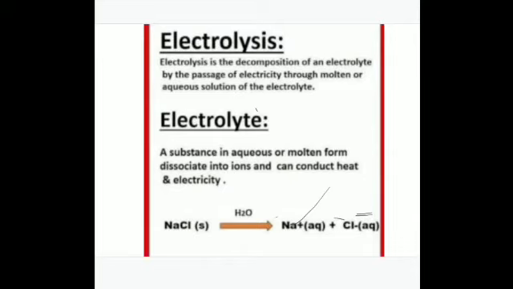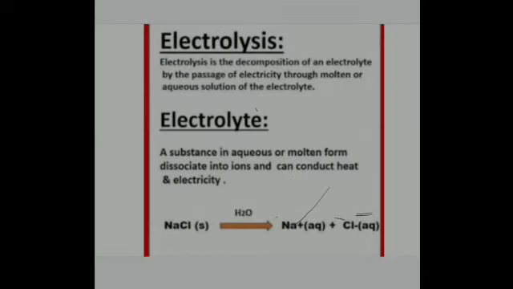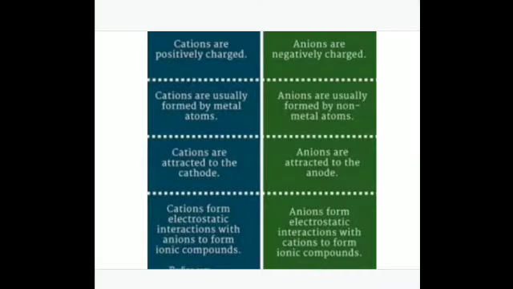An electrolyte, I have just told you, is a chemical compound that conducts electricity by dissociating into ions when dissolved in a solvent. Then strong electrolytes and weak electrolytes: strong electrolytes are substances that dissociate completely into ions in an aqueous solution, and the weak ones do not dissociate completely.